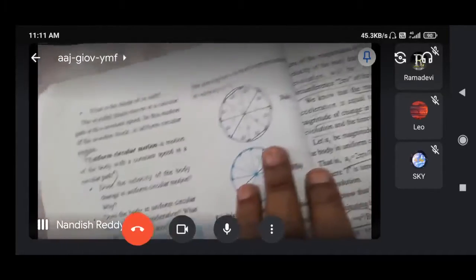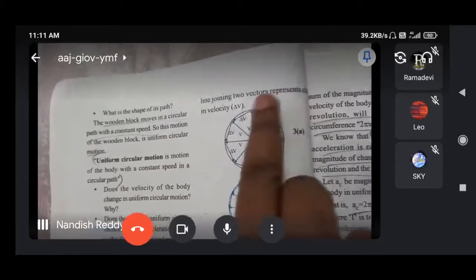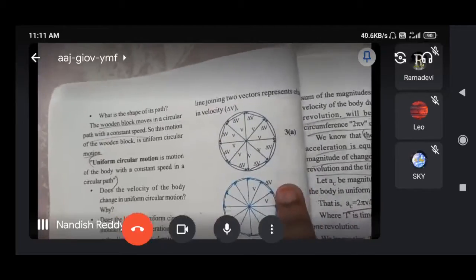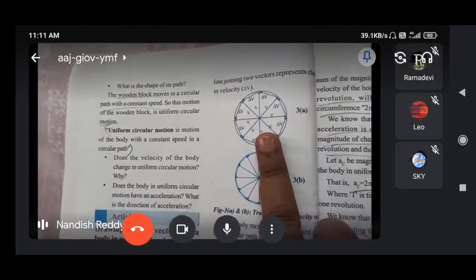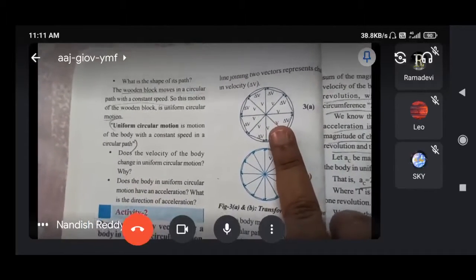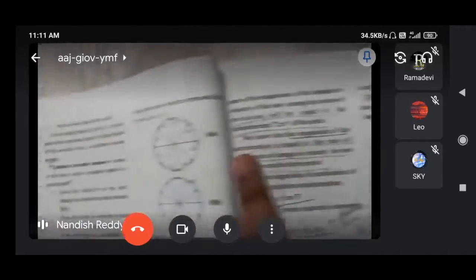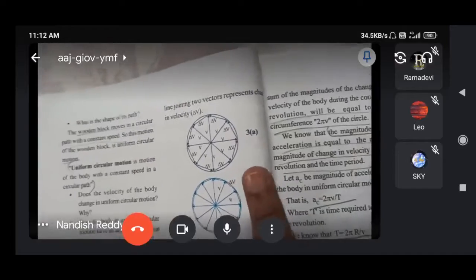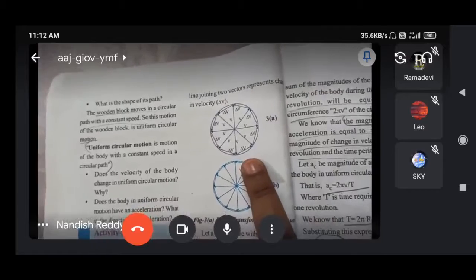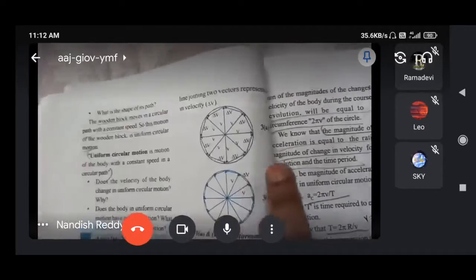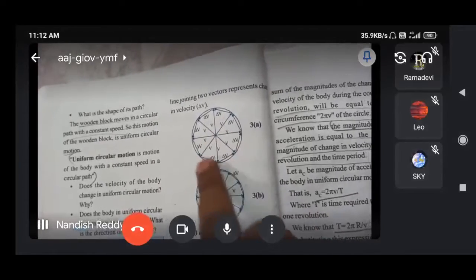We take the change in velocity, delta v, with v as the radius, which is outwards. Centripetal means towards the center, in this direction, and centrifugal is the opposite. Here delta v is 2 pi v by T.